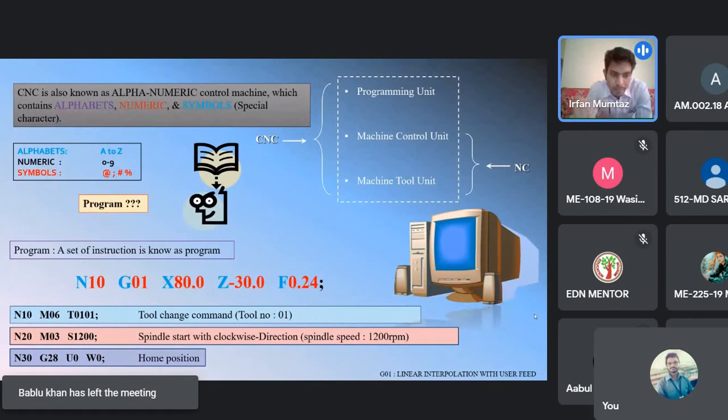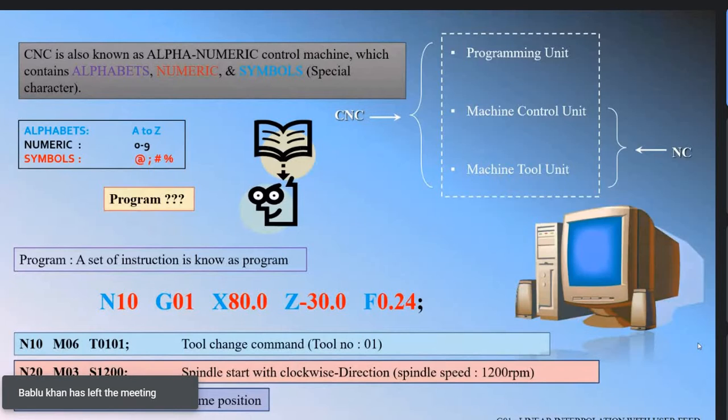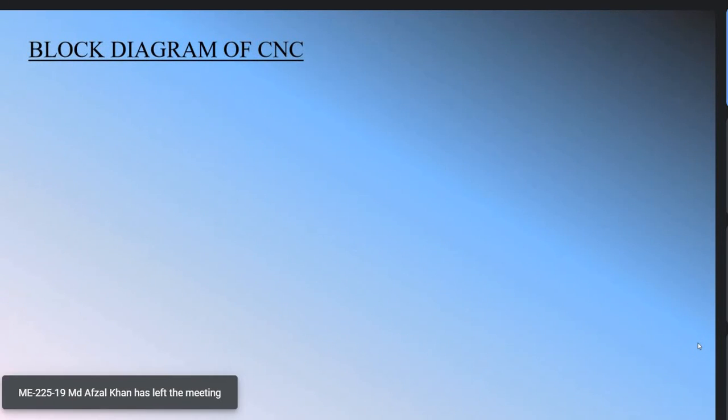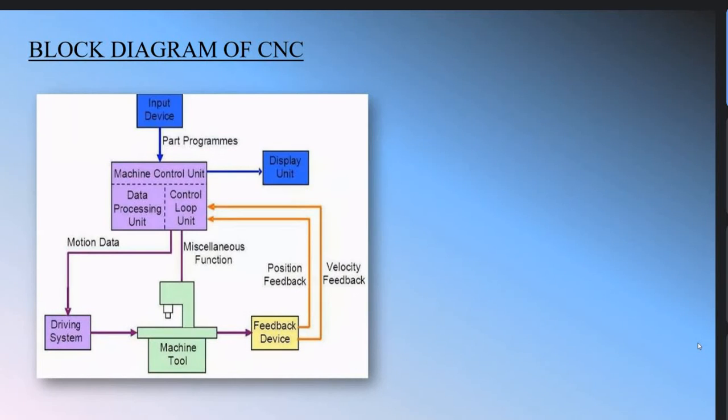So this is the layout of the program. How can we write a program? What is the program? Okay, and here the next slide, the block diagram of CNC. As we know, what I have discussed in the line diagram of the CNC, this is the basic and industrial block diagram of the CNC machine.